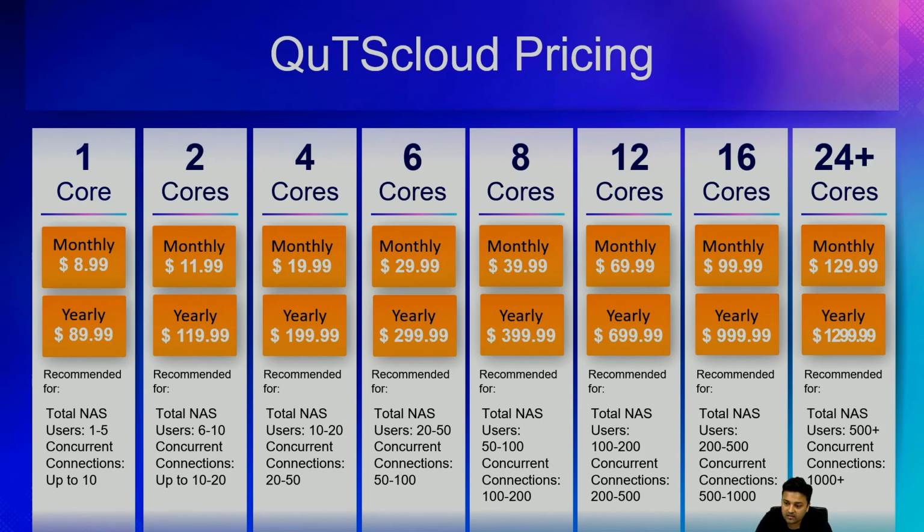Besides this, the customers will have to pay for the infrastructure cost. Let's assume you want to set up QuTScloud on Google Cloud Platform. You have to purchase the Google Cloud Platform infrastructure, and on top of that you have to install QuTScloud and pay for the QuTScloud license fees. So that's how QuTScloud licensing and pricing works.